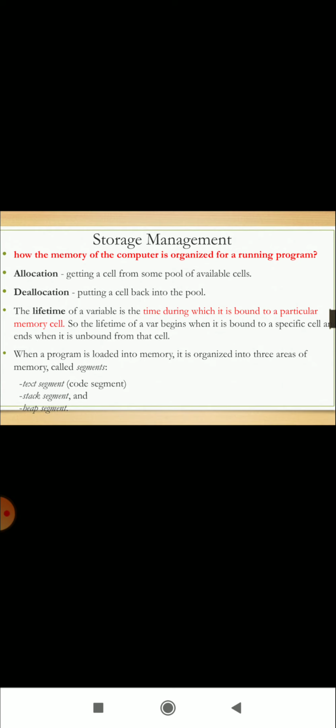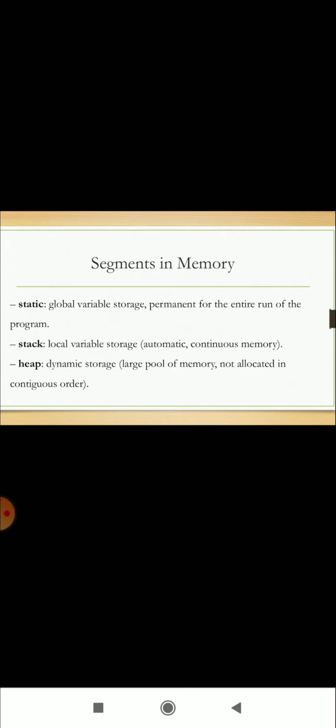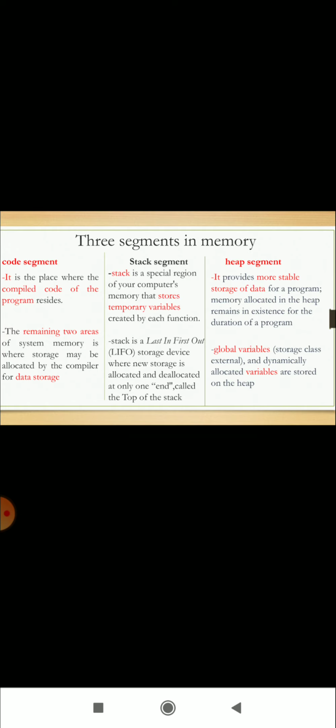When a program is loaded into memory, it is organized into areas of memory called segments: text segment, code segment, stack segment, and heap segment. Static means global variable storage, permanent for the entire run of the program. Stack means local variable storage or automatic continuous memory. Heap means dynamic storage, a large pool of memory not allocated in continuous order. These are the segments in memory.